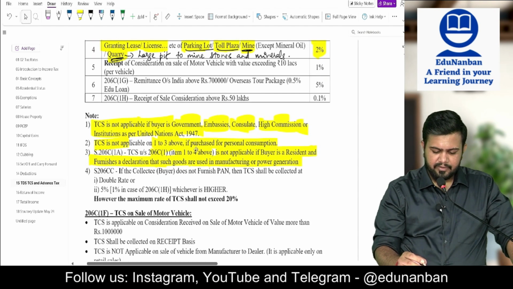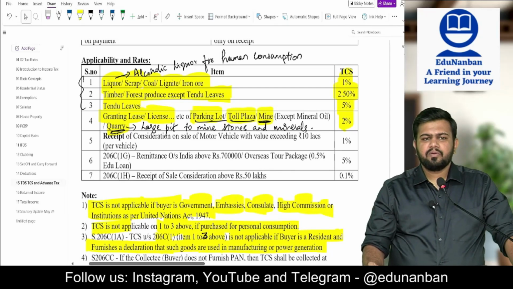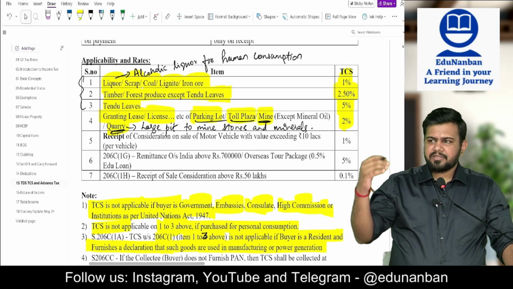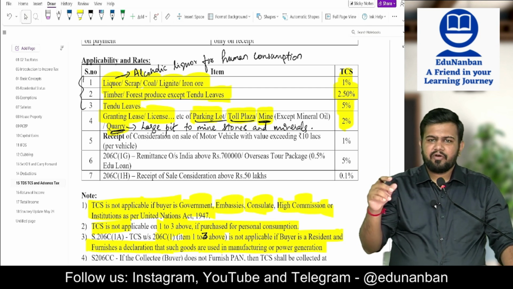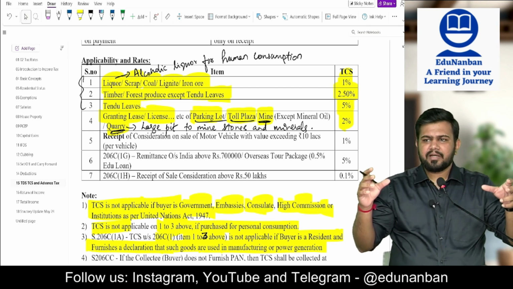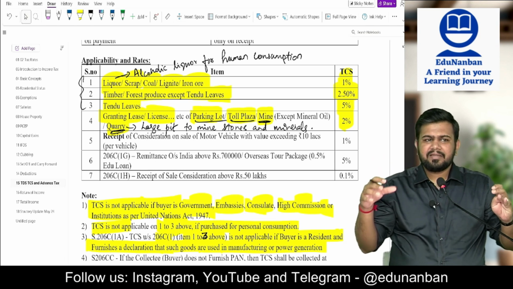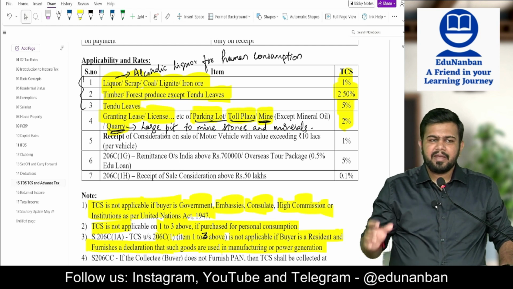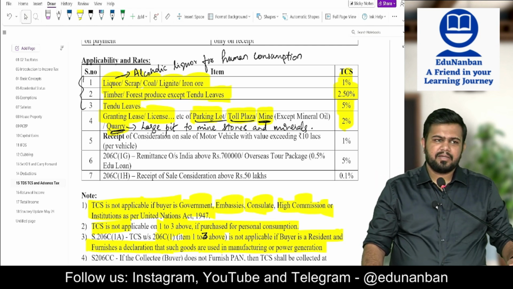In 1 to 3 above, if the buyer is telling that whatever goods I am purchasing, I will be using for manufacturing. For example, alcoholic liquor for human consumption, there is a medicine company who is telling that this medicine I will be using for making cough syrup, manufacturing cough syrup. In such case, no need to collect TCS.